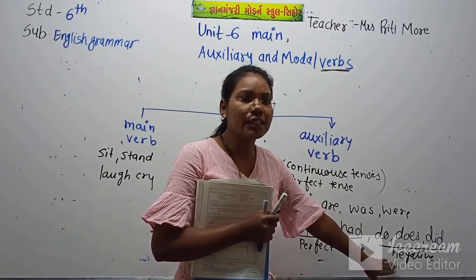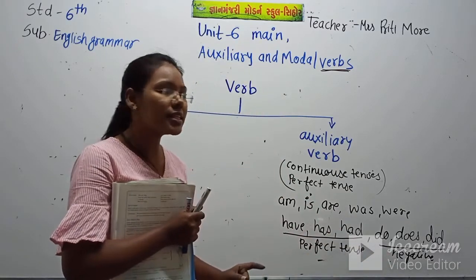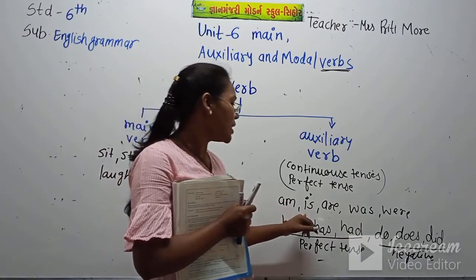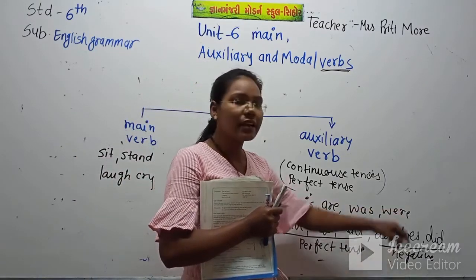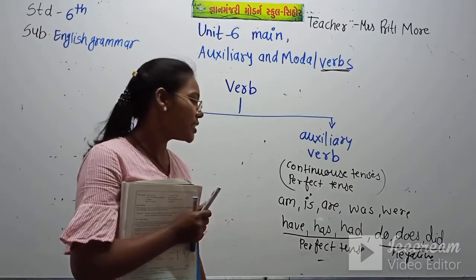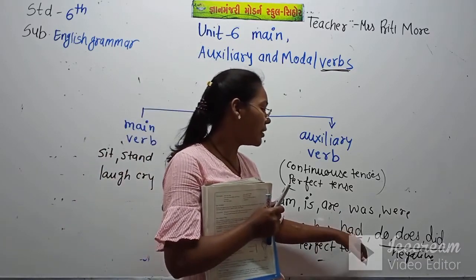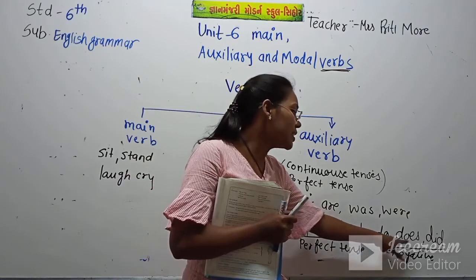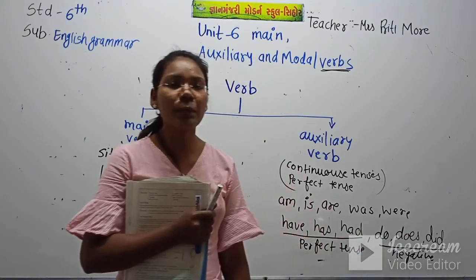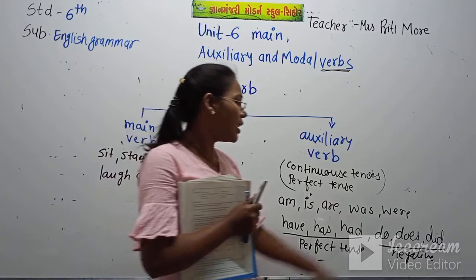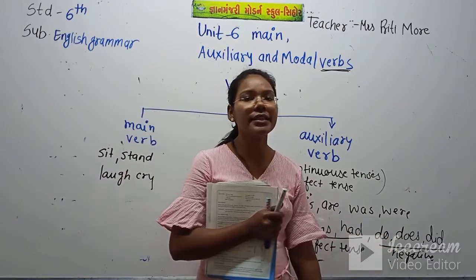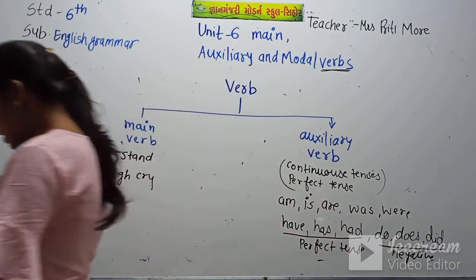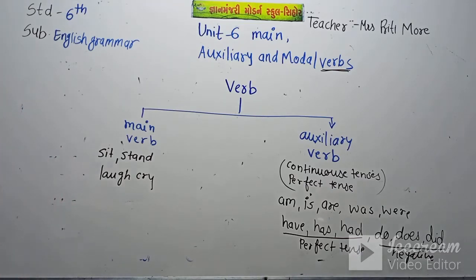The auxiliary verbs am, is, are, was, were are for the continuous tense, have, has, had are for the perfect tense, and do, does, did we use for making the sentence negative, like do not, does not, did not. Now let's see one example.